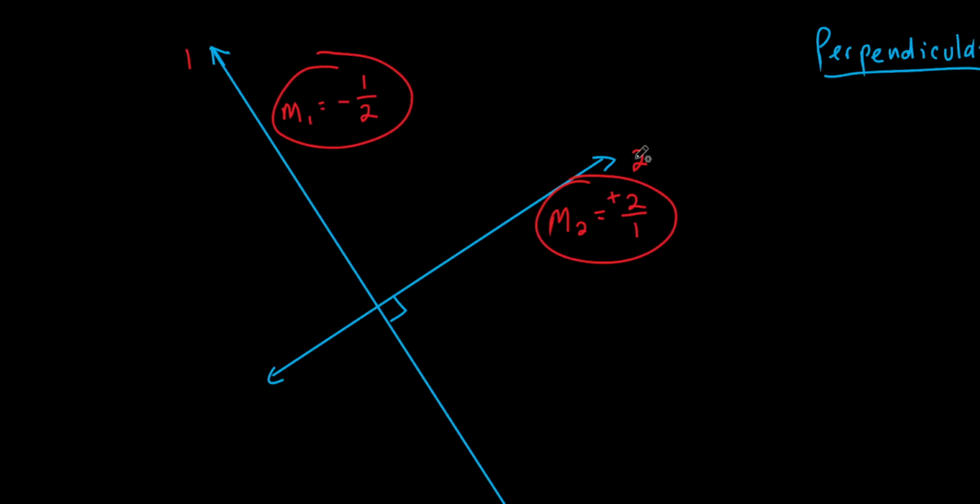What's the relationship between two lines that are parallel between their slopes? They're the same, right? They're equal to each other. So what's the relationship between two lines that are perpendicular? Well, the signs are different, and then you flip the slope, right? If it was 2 over 1, what's this one going to be? Negative 1 over 2. Okay?